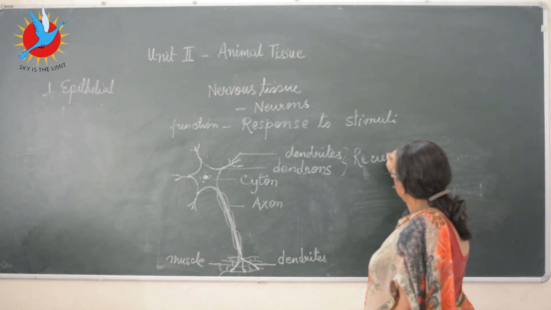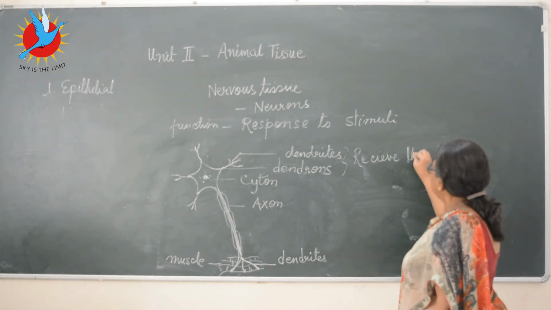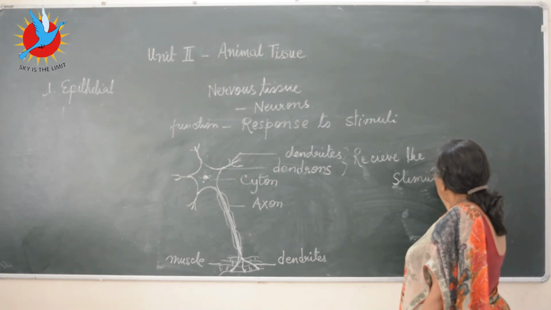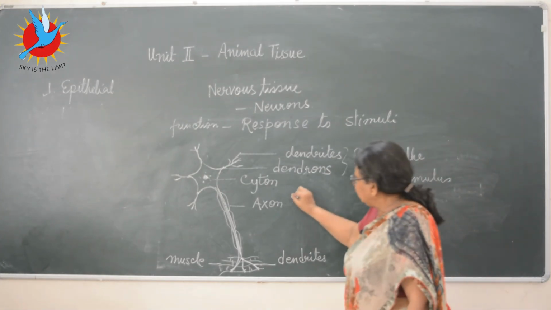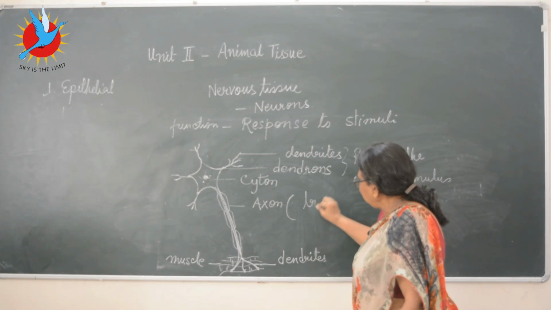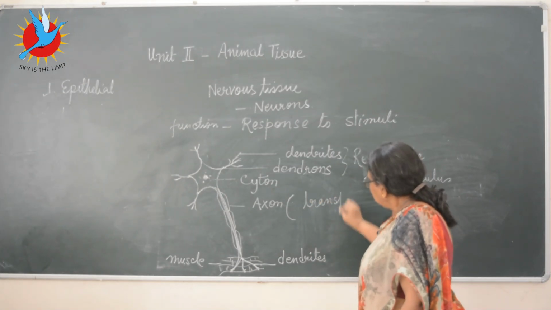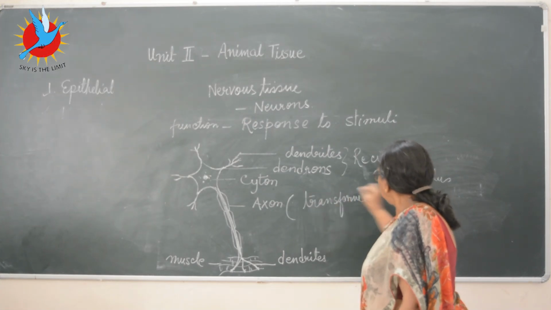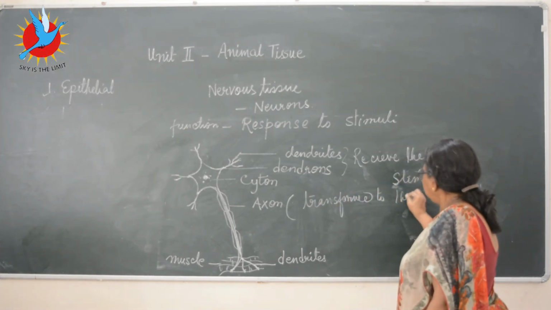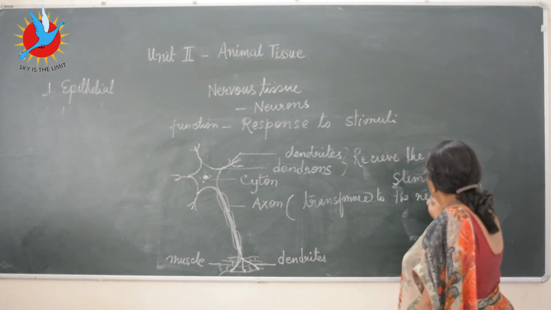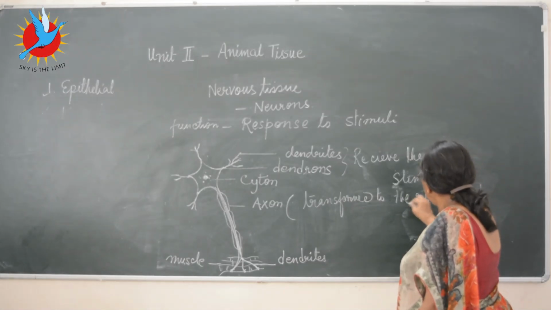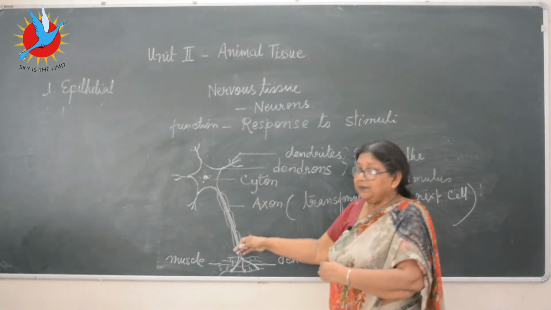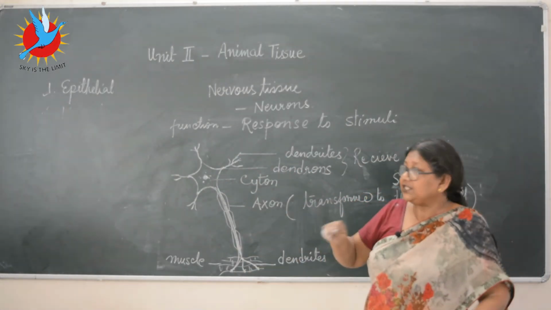This is the receiving end, they receive the stimulus, and through the axon it is transferred to the next one, to the next cell. And here one is attached with the other one, that we'll study later on.